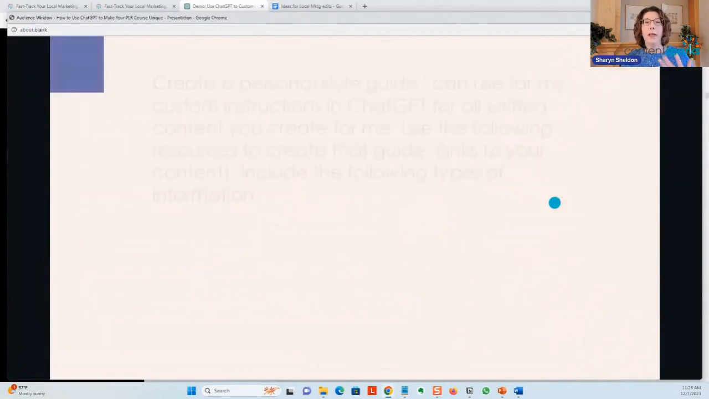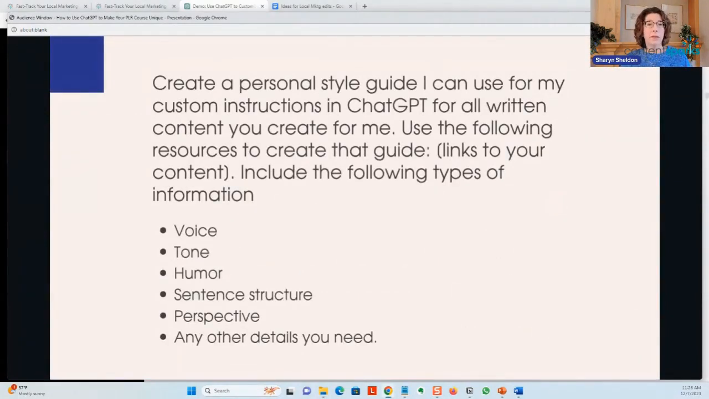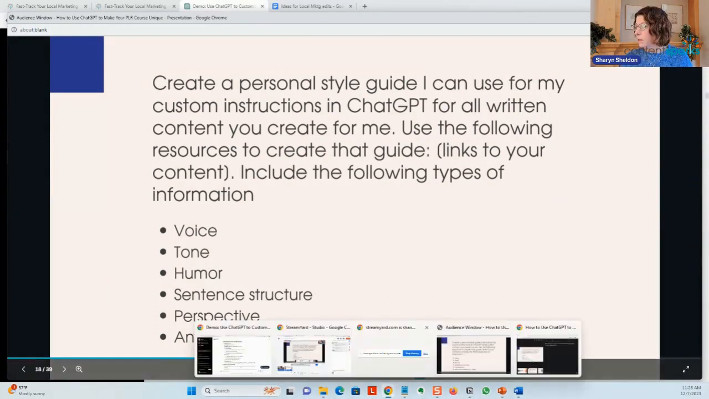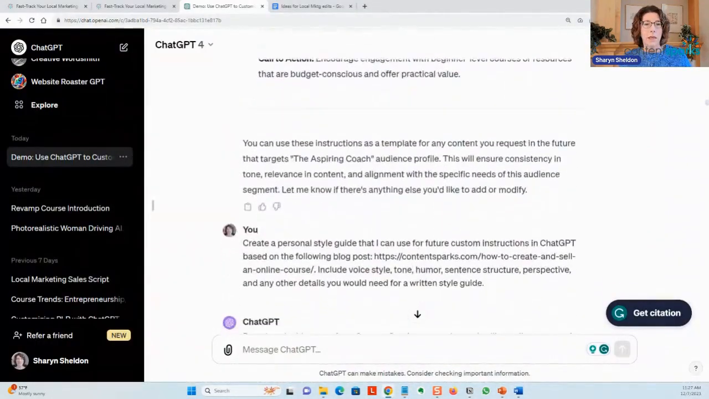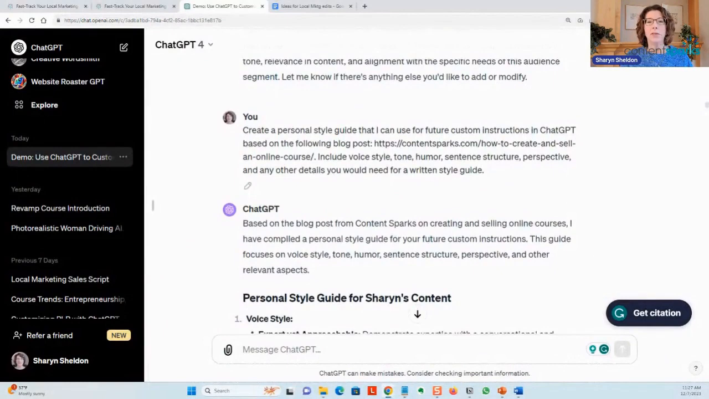So if you don't already know this, which you may not, if you haven't done this exercise before, you can use some of your existing content and get ChatGPT to create a style guide that you can then put into those custom instructions and have it referred to every time it's, say, revising content for you. You just want a paragraph rewritten, you want to create something new, you can have it done in that style. So I did that right here. So I went in and I said, create a personal style guide that I can use for future custom instructions in ChatGPT based on the following blog posts.